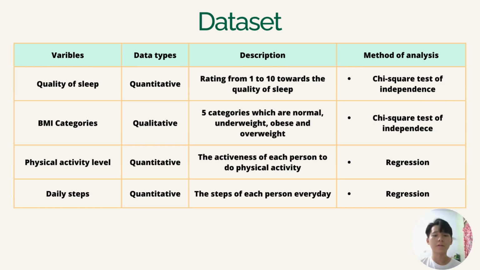For the chi-square test of independence, we are going to use the quality of sleep and also the BMI categories. For the BMI categories, we have categories such as normal, underweight, overweight, and obese. For the quality of sleep, it is a rating from 1 to 10 of the quality of sleep of the respondent. These two are chosen because we want to prove that the quality of sleep will affect the BMI categories. For the regression, we are going to use the physical activity level and the daily steps. The daily step is the number of steps of each person every day, and the daily activity level is the activeness of each person in physical activity. It's because there is existing research that claims that daily steps tend to increase with the physical activity level, due to factors such as needing to walk and run when attending a physical activity.